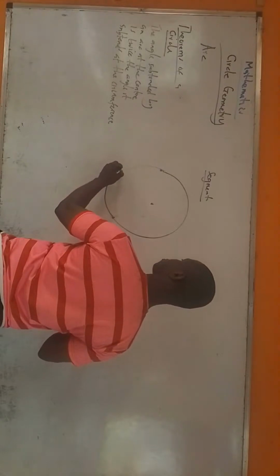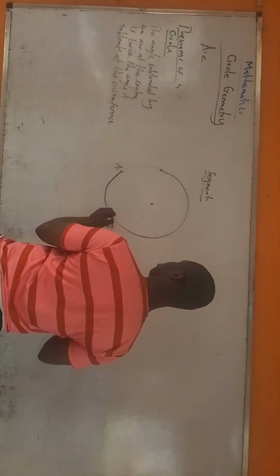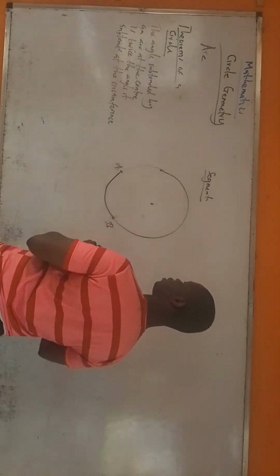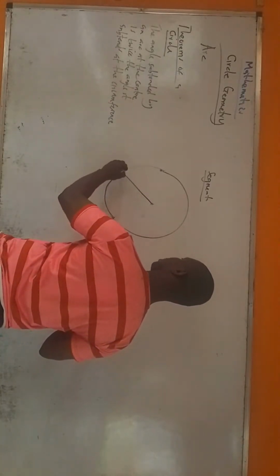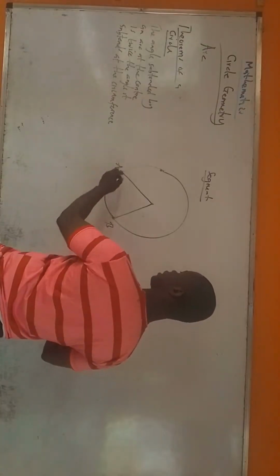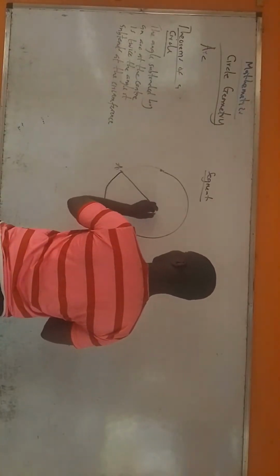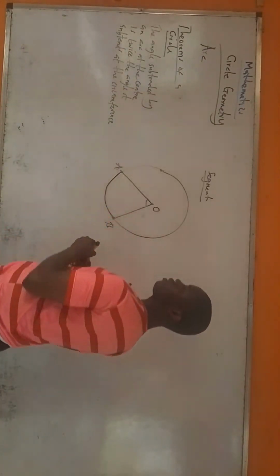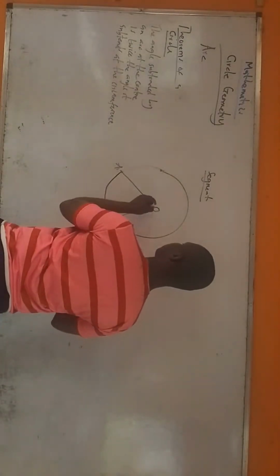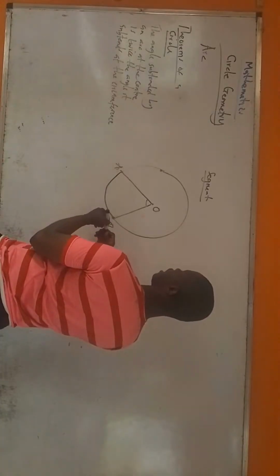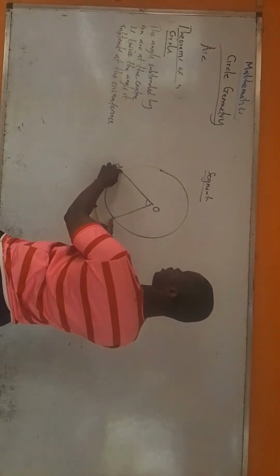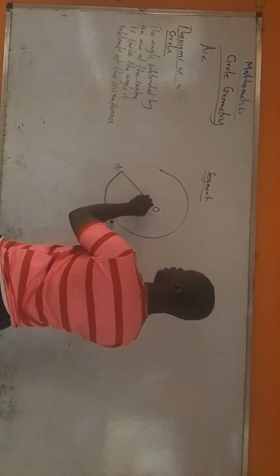The arc runs from this point to this point, point A to point B. There is an angle subtended by this arc at the center. Remember, O is the center. The lines that form this angle originated from the ends of this arc.